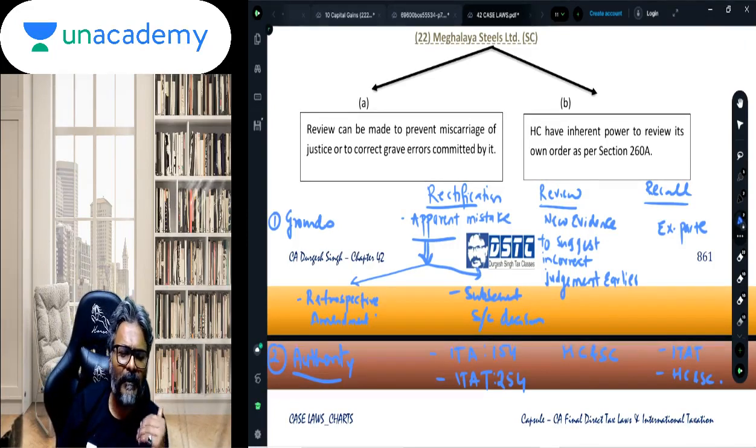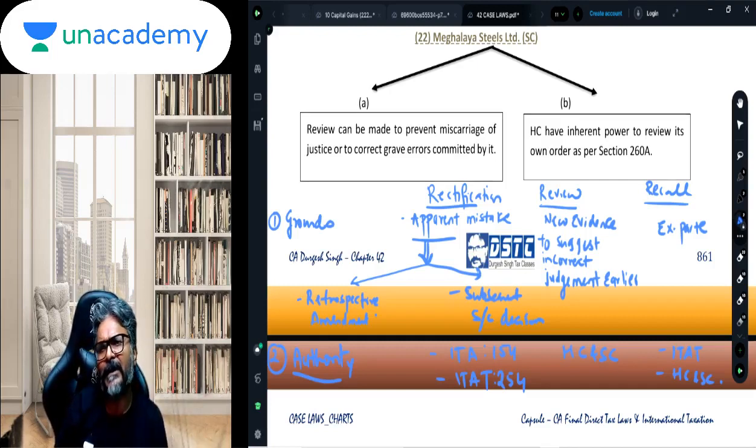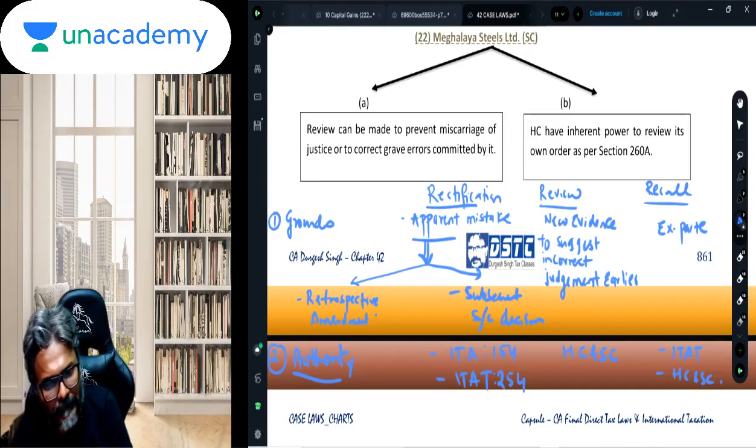One is whether a subsequent retrospective amendment can be considered as a ground for rectification of the order? And the answer is yes. And similarly, a subsequent Supreme Court decision also renders the original order passed as having an apparent mistake, and hence the income tax authority is justified to rectify its order based on the subsequent decision of the Supreme Court.